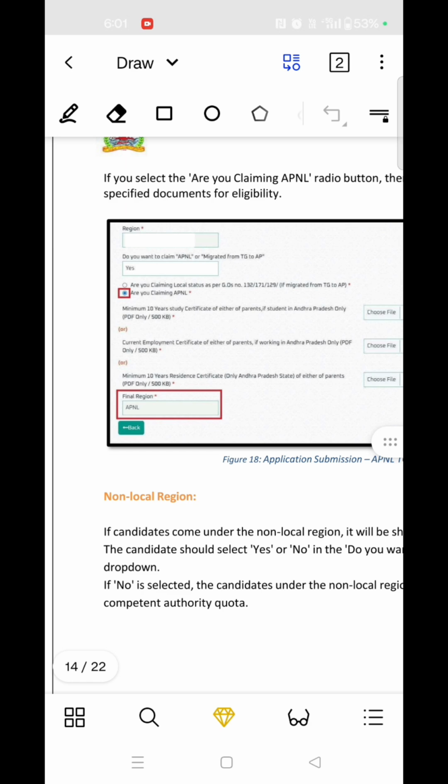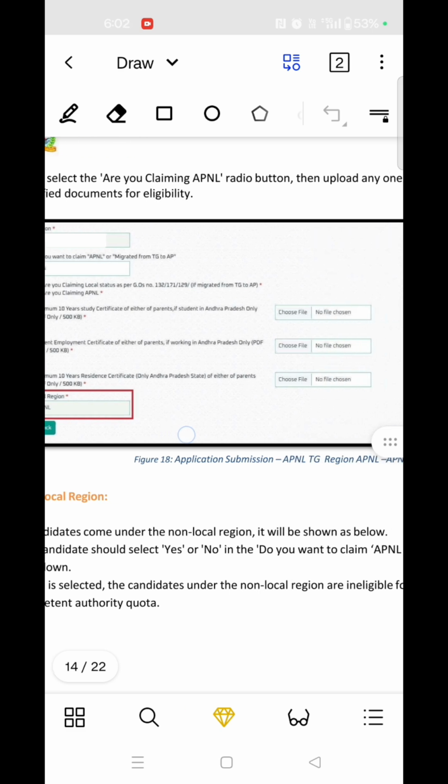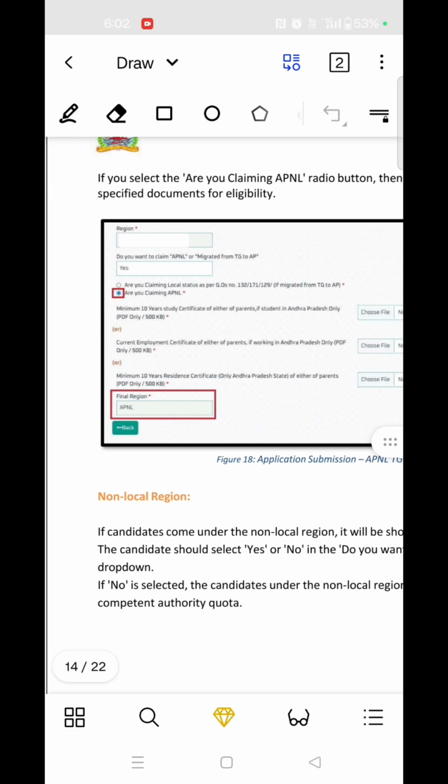If you are claiming local status, having migrated from Telangana to Andhra Pradesh, you should upload the relevant files here: a minimum 10 years of study certificate of either parent,